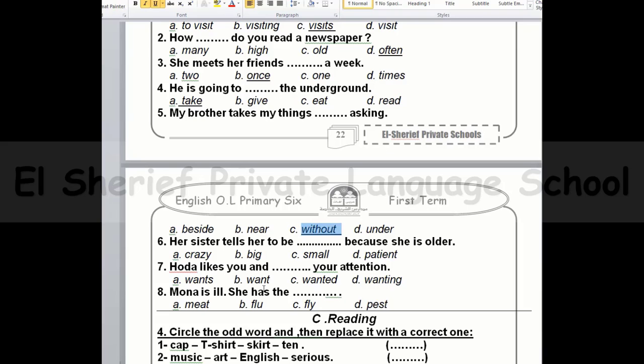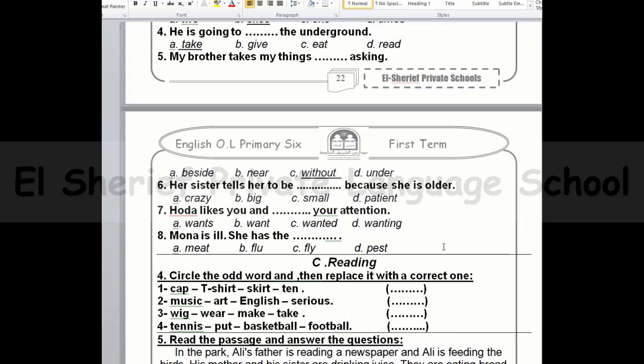Number 6, her sister tells her to be patient because she is older. Patient. Number 7, Huda likes and wants your attention. As here we have Huda, Huda takes s. Sorry, I want to put a line. Yes, here we are. Mona is ill. She has the flu.